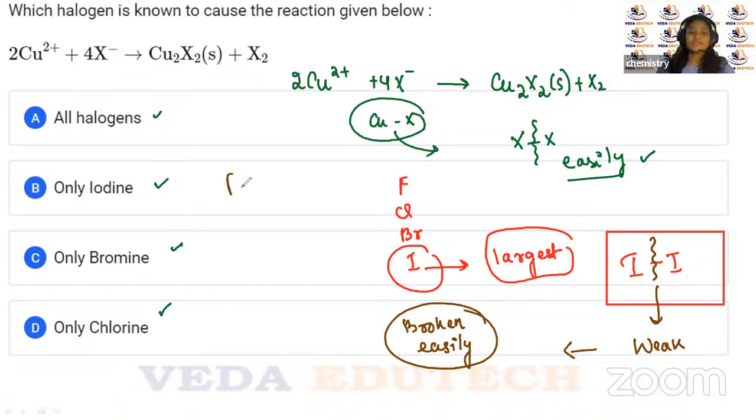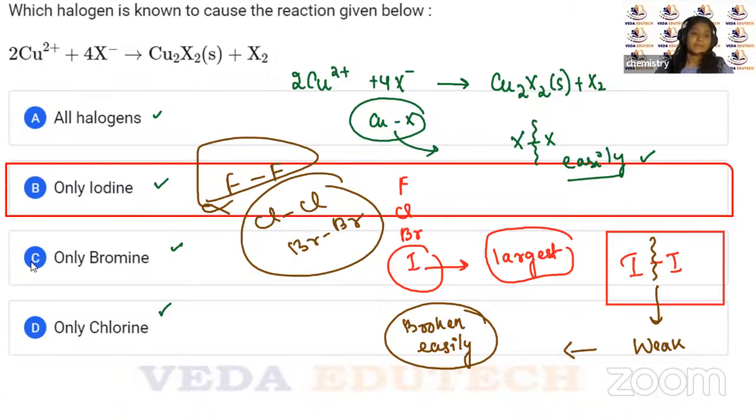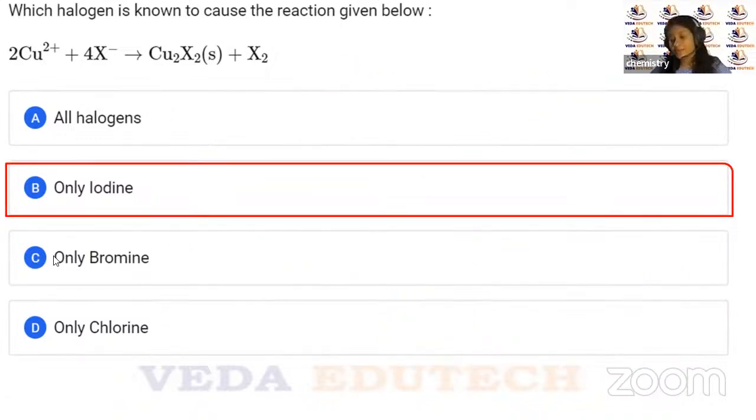But in case of fluorine, chlorine and bromine, these bonds are stronger and cannot be broken that easily. Hence it is very difficult, right? So can I say that the answer here is going to be what, children? Only iodine. And why is it going to be only iodine? Did you all understand, children? Because the bond breaking enthalpy is very less. Okay.